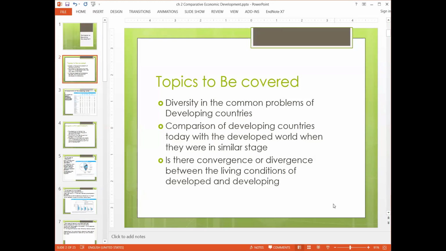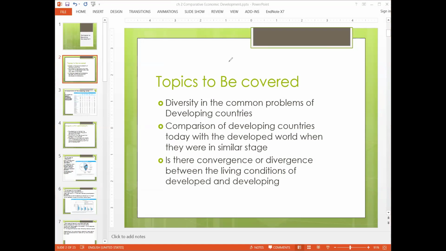The topics that we are covering today are actually three. First is what are the diversities in the common problems of developing countries. The idea behind is that the countries which are in developing state should have common problems. So we will first identify the common problems. Then we will show that there are diversities within that common problems.